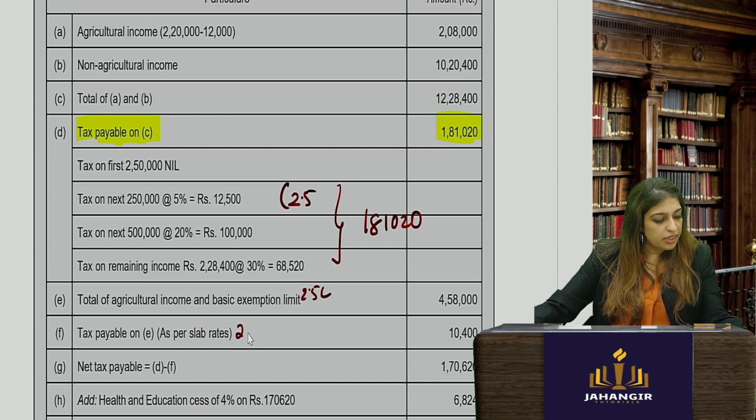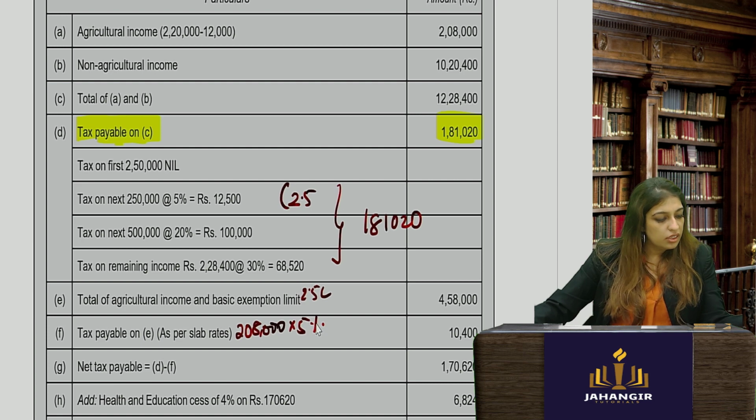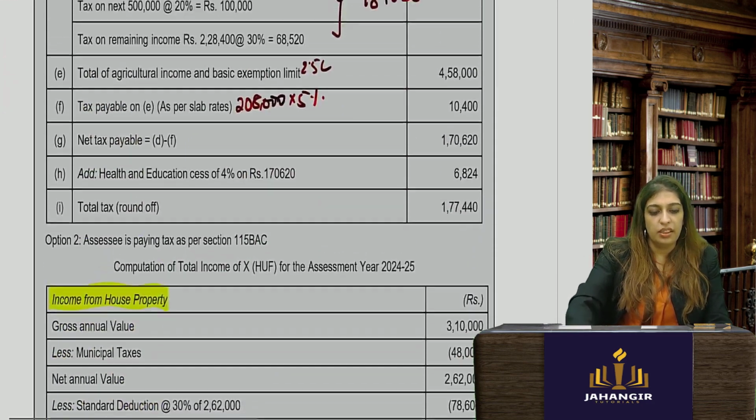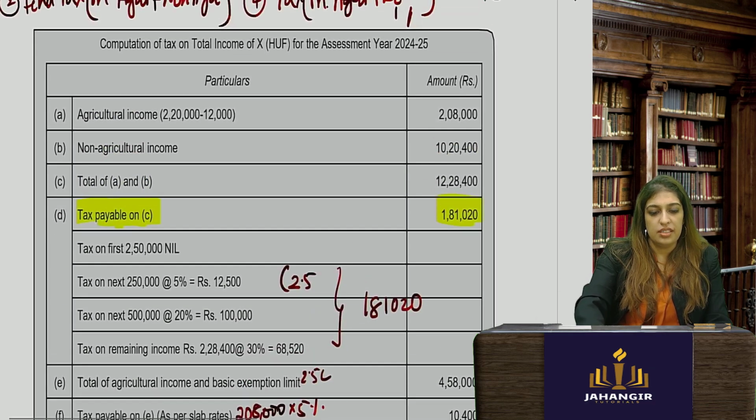So in 2 lakh 8,000 into 5%. How much does it come up to? 10,400. Okay. Now, what is the net tax payable? The net tax payable will be D minus F. You have already found out this.